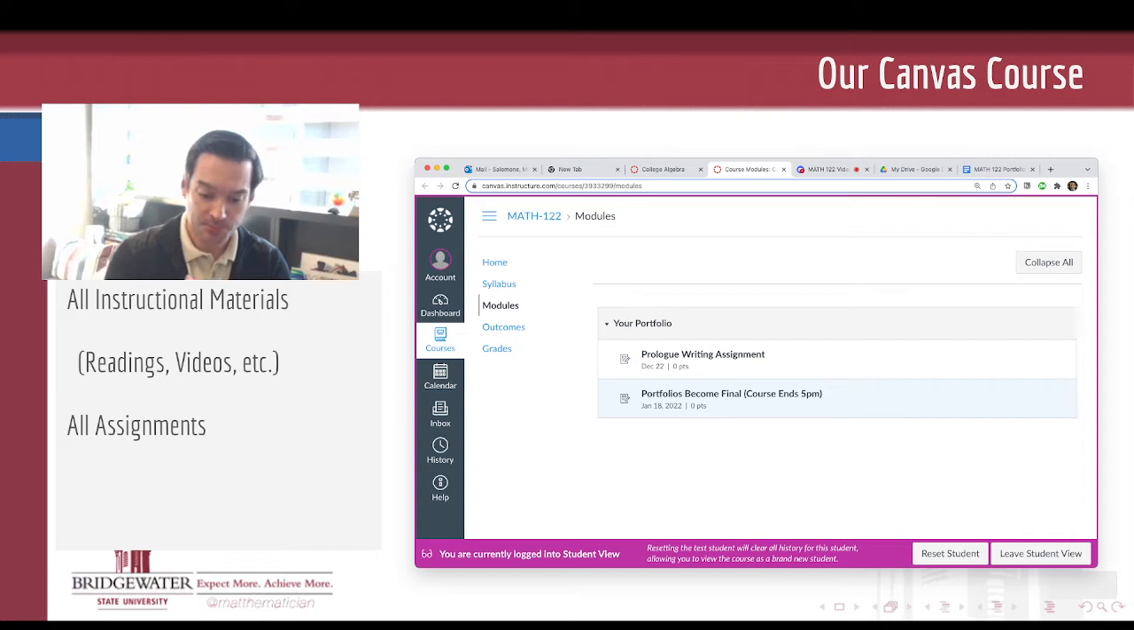You can either use your personal Google account to do that if you want to, or if you don't have a personal account or wish not to use your personal Google account for that, you can use your Bridgewater email address and password because we actually do have a link to Google Docs from your BSU credentials. So most important thing for the first day of class is get connected with that portfolio, click on request access, complete this prologue writing assignment.